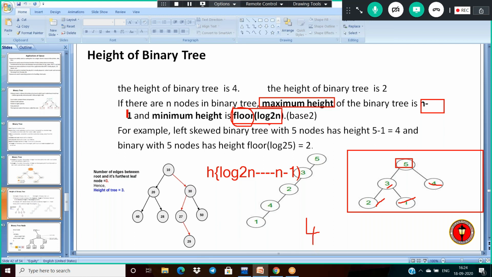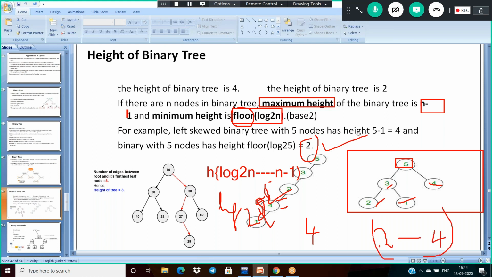Minimum is log n base 2, where n is 5. It is around 2 power something, 2.25 we are assuming. So floor of 2.25 is approximately 2. So the height should lie between 2 and 4. What is the height of this tree? 2, correct.